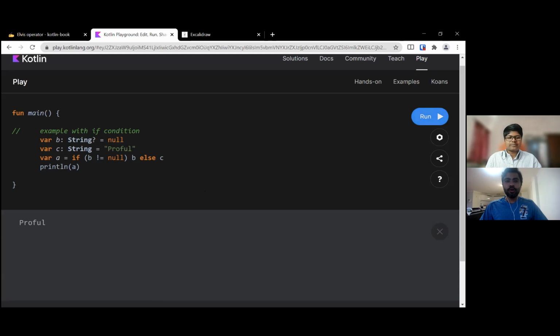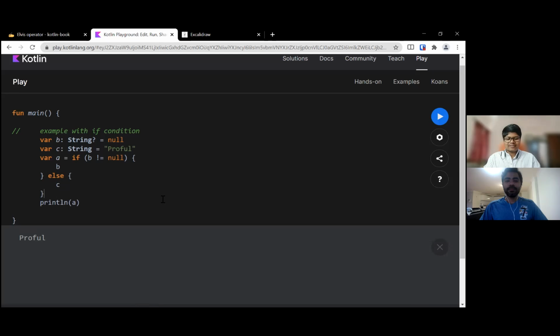But I'm used to putting curly brackets after an if else condition. It will be a bit difficult for me to adopt this syntax for a long time. Let me see if we give this with the curly brackets, I think that might also work. Yeah, that also works. But I think we can't put B and C simply. I think recently JavaScript or TypeScript is coming up with such syntax. By the way, if you are returning, right?